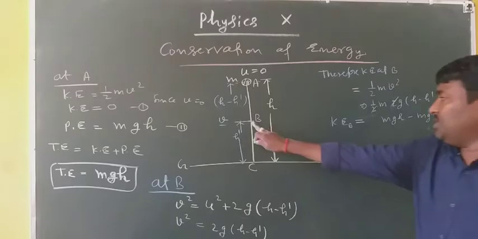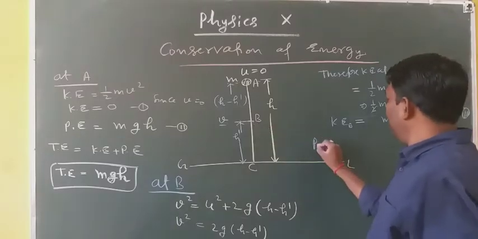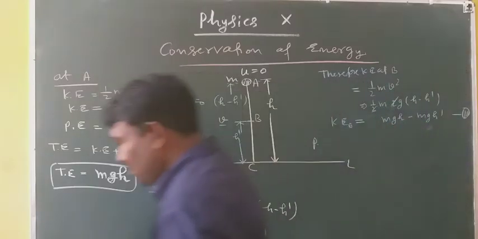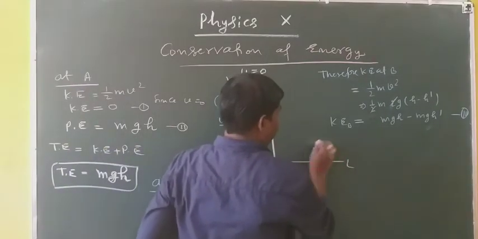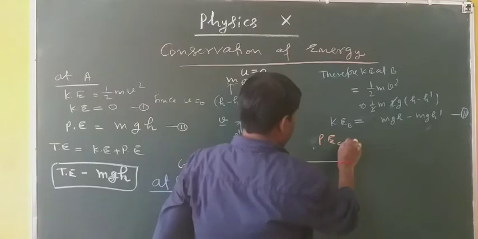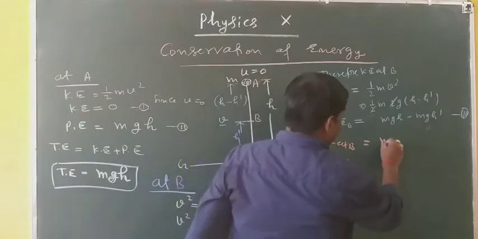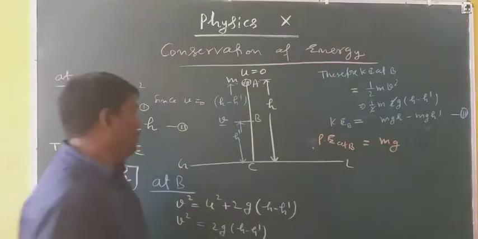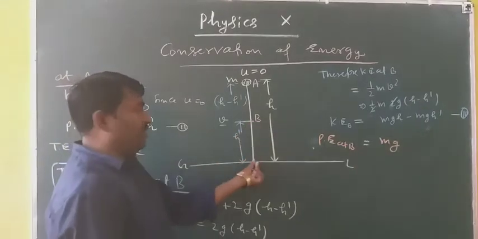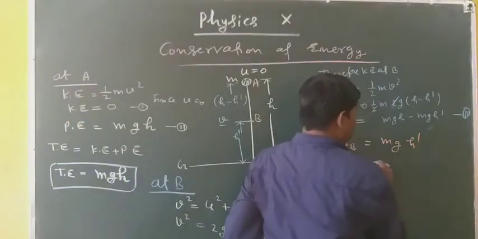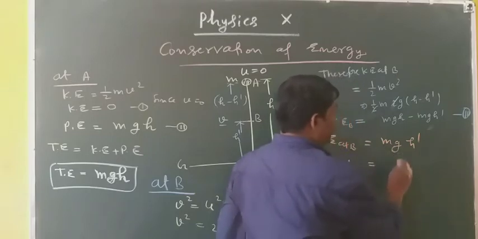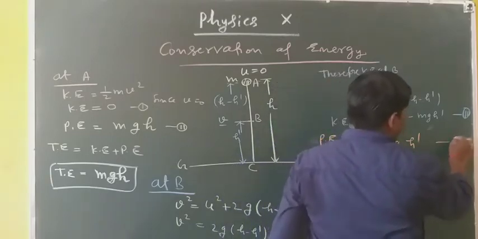Now potential energy at B. The potential energy at B is equal to mg times the height of B from the ground level. It is h dash, so mgh dash. This is your potential energy, equation 4.